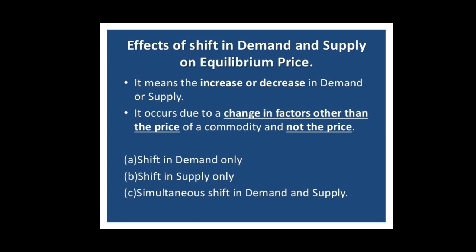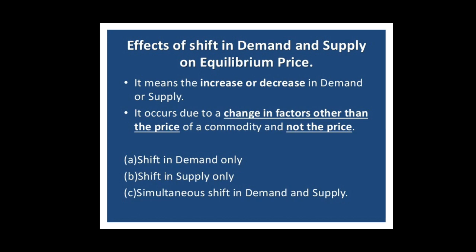And the factors responsible for shift in supply curve are change in price of factors of production, change in the state of technology, change in government policy, change in number of firms in the market, etc. Or simply we can say that the shift in demand and supply curve occurs due to change in factors other than the price of a commodity.